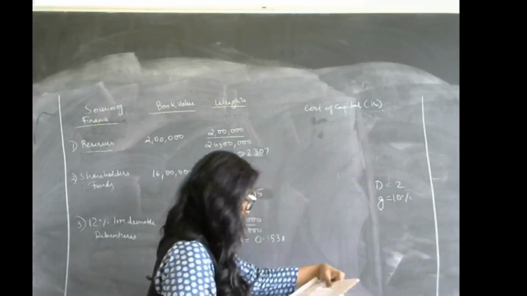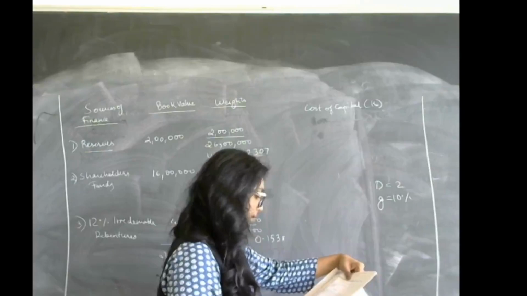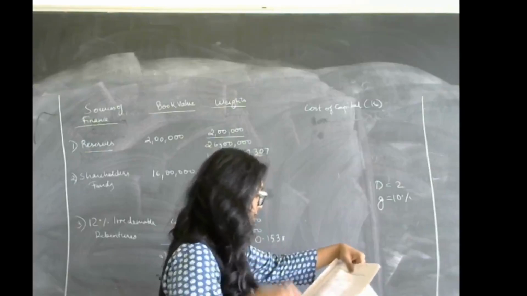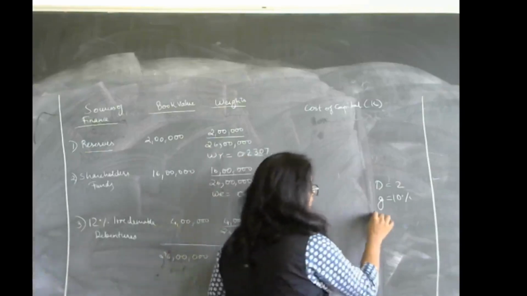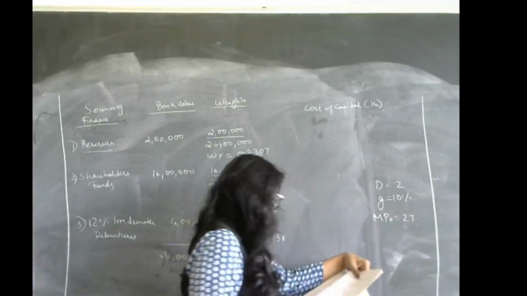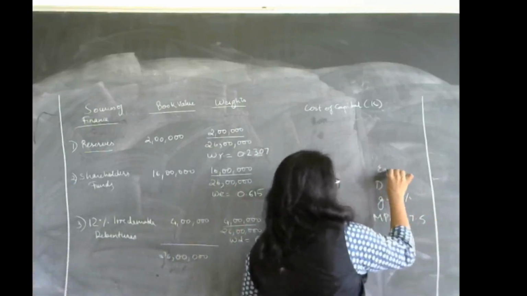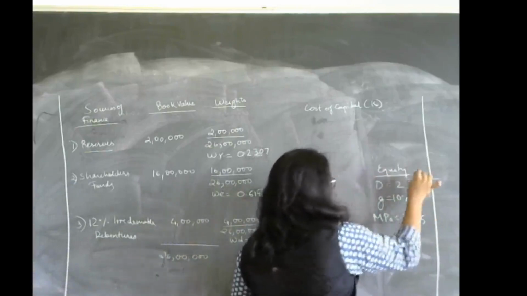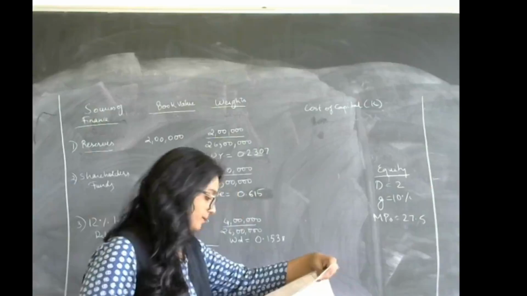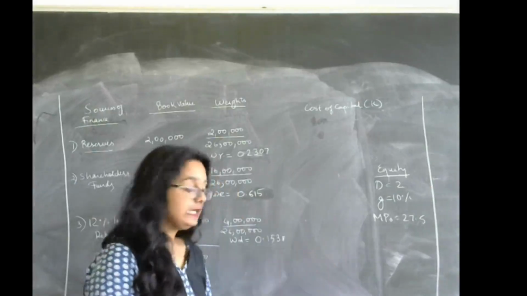So we know these things. Then they have said annual interest has to be paid on debentures. The ordinary shares are currently quoted at, so we know the current market price, which is 27.5. This is with respect to equity.